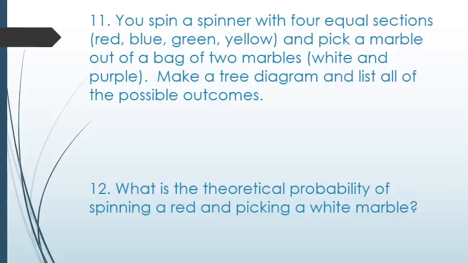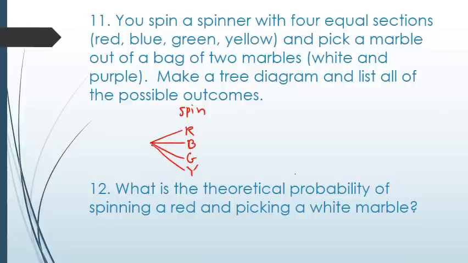You spin a spinner with 4 equal sections, red, blue, green, and yellow, and pick a marble out of a bag of 2 marbles, white and purple. Make a tree diagram and list all of the possible outcomes. I'm going to start by spinning my spinner. I have 4 possible outcomes: red, blue, green, and yellow. So I'm beginning with 4 branches.